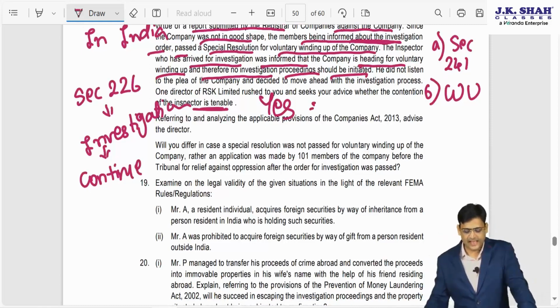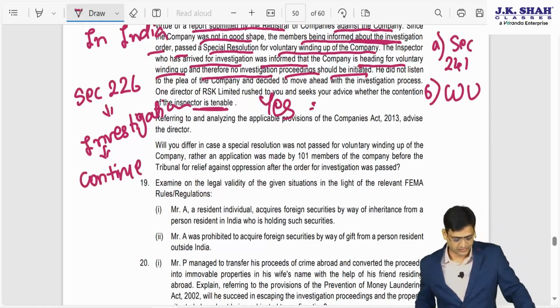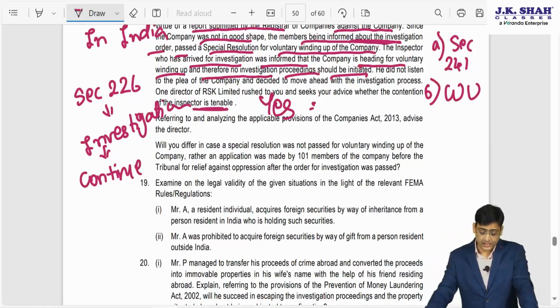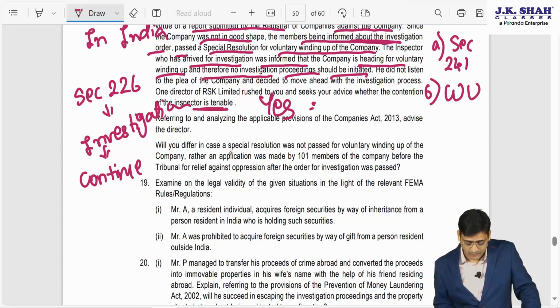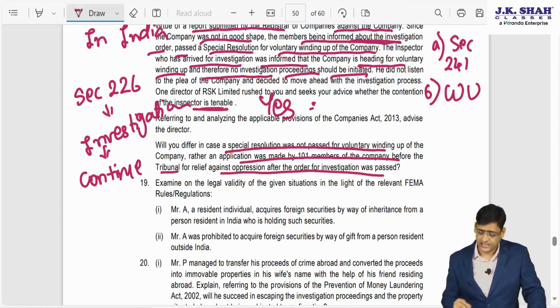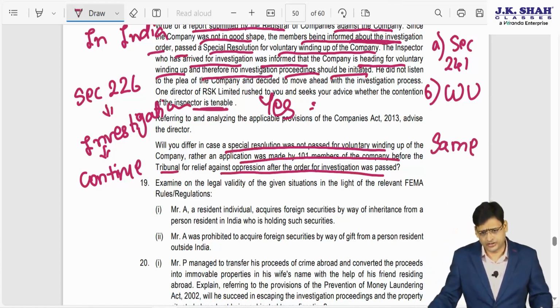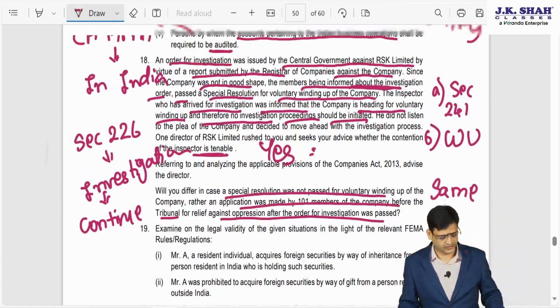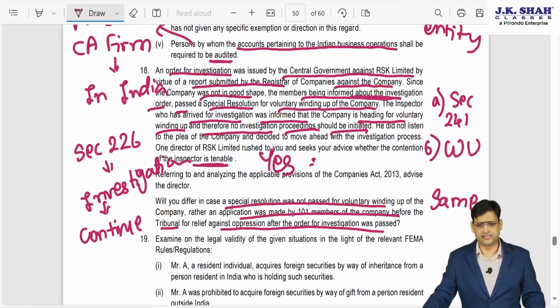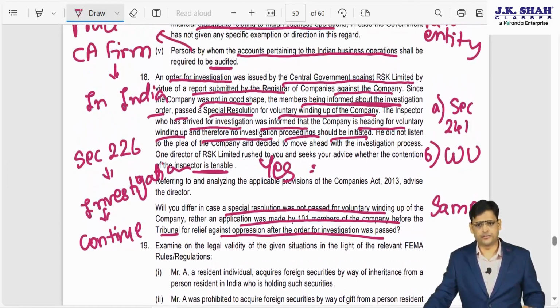Referring to and analyzing the applicable provisions of the Companies Act 2013, advise the director, will your answer differ in case SR was not passed for voluntary winding up? Rather, an application was made by these members before NCLT for relief after the order of investigation. Still the answer will be the same. As I told you, any type of winding up, any type of oppression and mismanagement application will not affect the investigation process. So it will continue. The answer will still remain the same. You can pause the video and copy this.